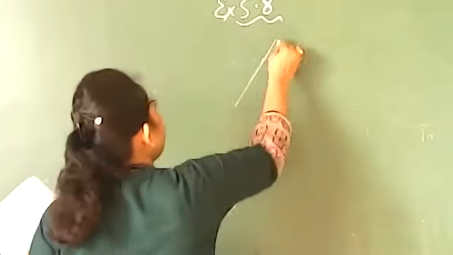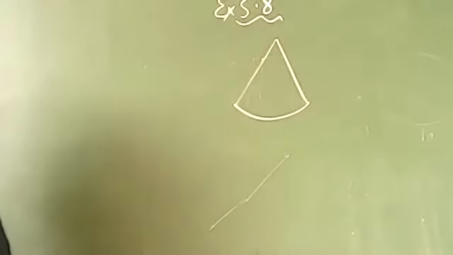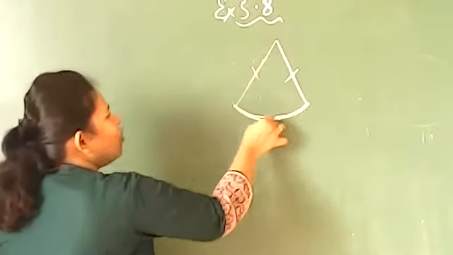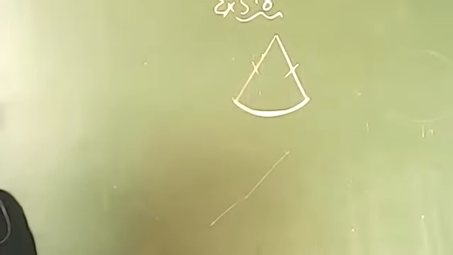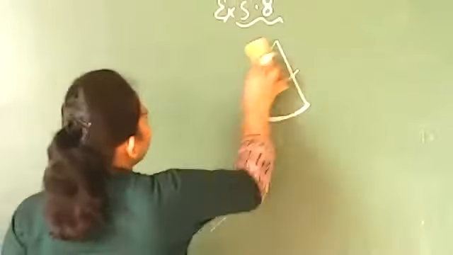This is also completed. Now let's move to the next one. The next one we have is a figure like this. Again, this is not a polygon. It is simple and closed, but not made up of only line segments. We have line segments here also, but this is not made up of only line segments, right? Here one line is not a line segment. That is why this is not a polygon. Is question number 1 completed? With reasons you have done it. Now move on to the next question.